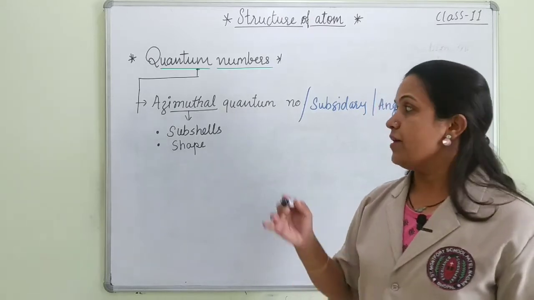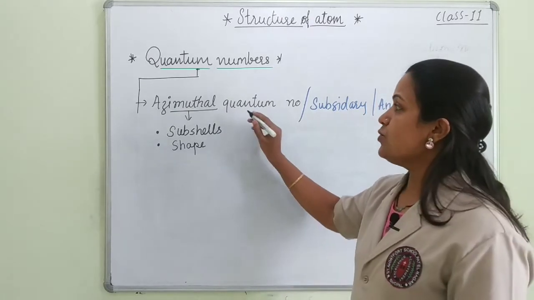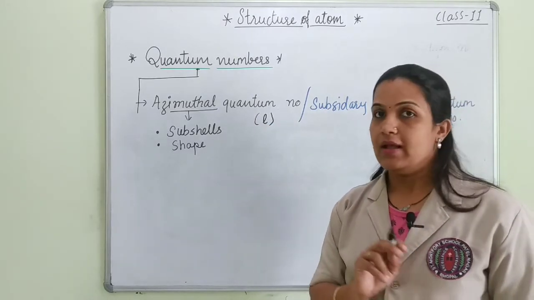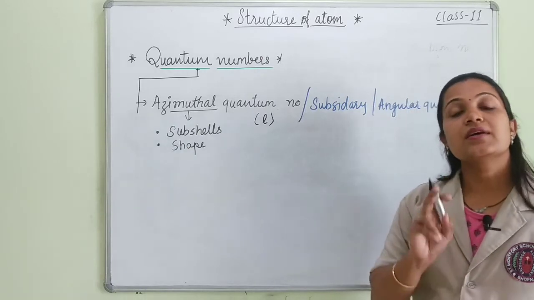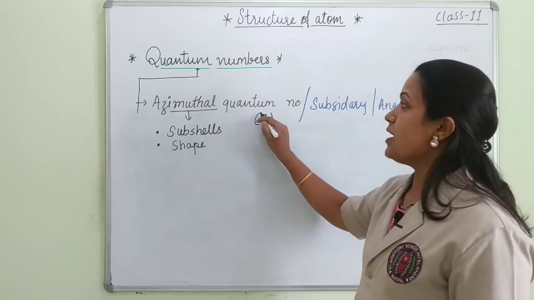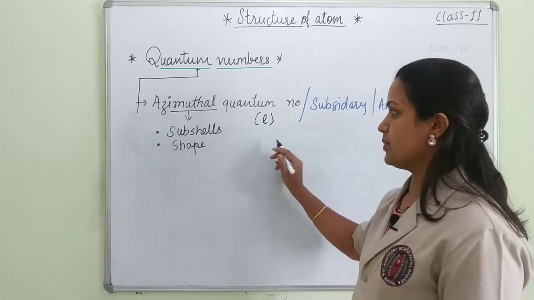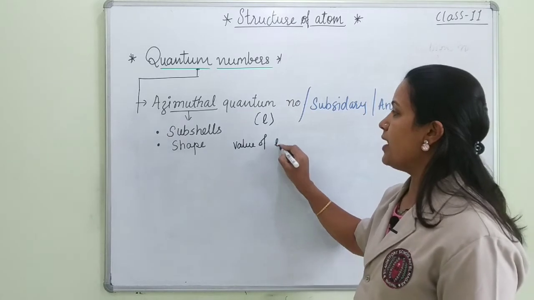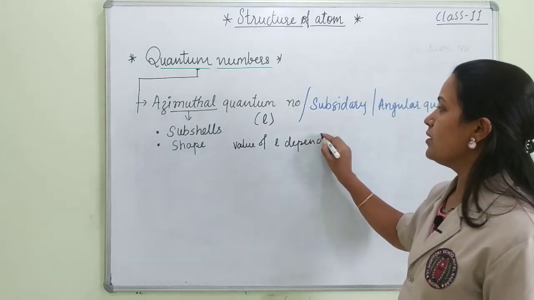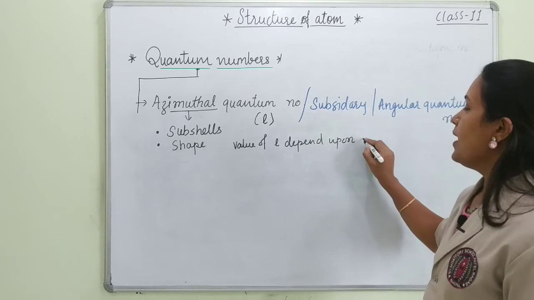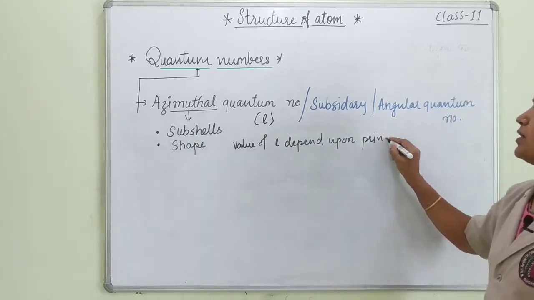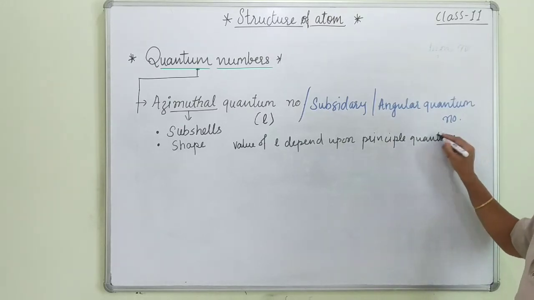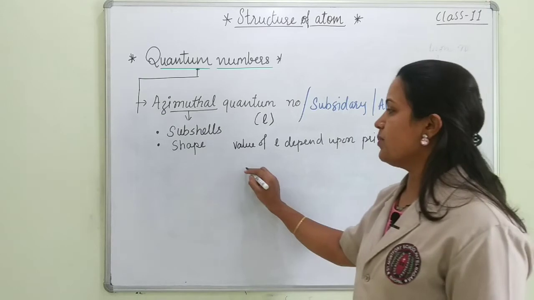Now, how many subshells are there? Let's calculate. Before starting with subshells, the azimuthal quantum number is denoted by the letter small l. Now let me explain how these are related with the small l. The value of l depends upon the principal quantum number.